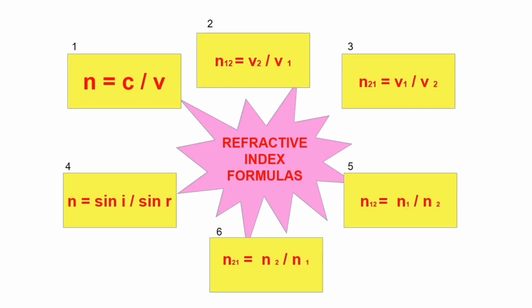For example, if you look at formula number 5, that is n12, which means the refractive index of the first medium to the second medium. If they are asking you to find it like that, that is first medium to second medium, you are supposed to use the formula n12 is equal to n1 by n2. If they're asking you to find it from the second medium to the first medium, then you're supposed to use the formula n21 is equal to n2 by n1. So hope you understood. In total, there are 6 formulas in order to determine the refractive index.